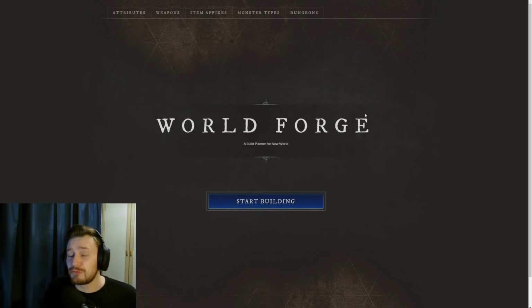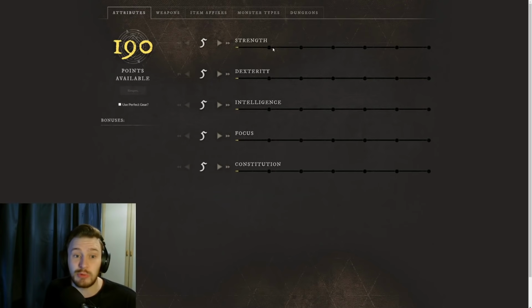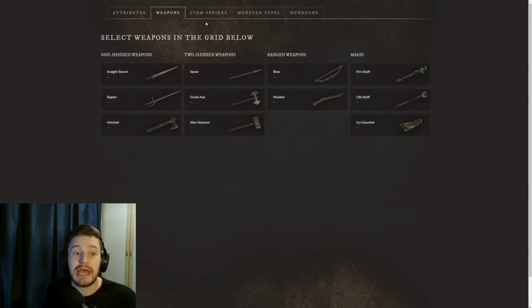This is going to be more like resources for actually when you get into the game, things you can use to help you do well, help you do better, find things, and learn about the game a little bit more. So obviously, you guys have seen me use WorldForge before. This site allows you to make your own builds. You can get an attributes guide and see what the perks are for each of the thresholds. You can go over the weapons and what each of their abilities are.